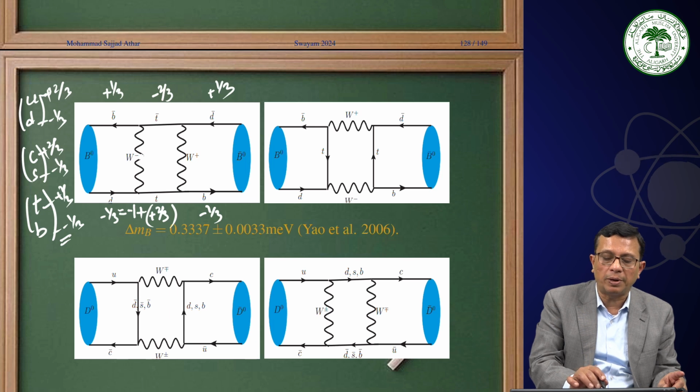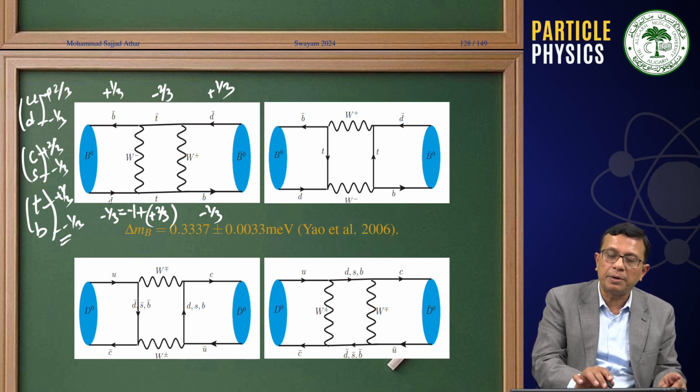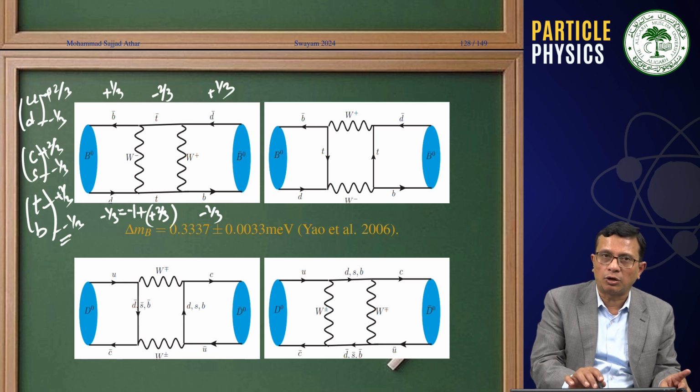And then this W minus gets absorbed by B bar, minus 1 charge, and here this is plus 1 by 3. You have a T bar, minus 2 by 3. B bar is an anti-baryon with baryon number minus 1 by 3, anti-top with baryon number minus 1 by 3.